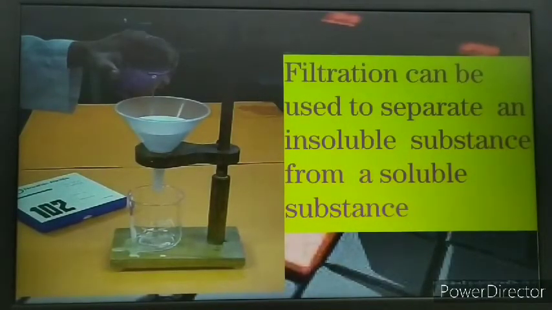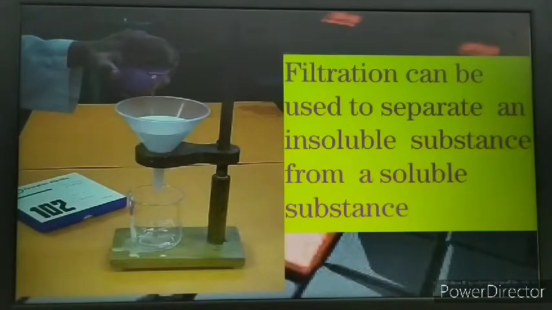Filtration can be used to separate insoluble substances from soluble substances. As you can see here in the module, a funnel is used. Inside the funnel you can see a white color circular paper is used. So that is the filter paper. A filter paper cone is made and it is adjusted into the funnel, and then the mixture is passed, the solid liquid mixture, the insoluble solid is mixed into the liquid, so that makes a mixture. And when this mixture is passed through this filter paper, what will happen?